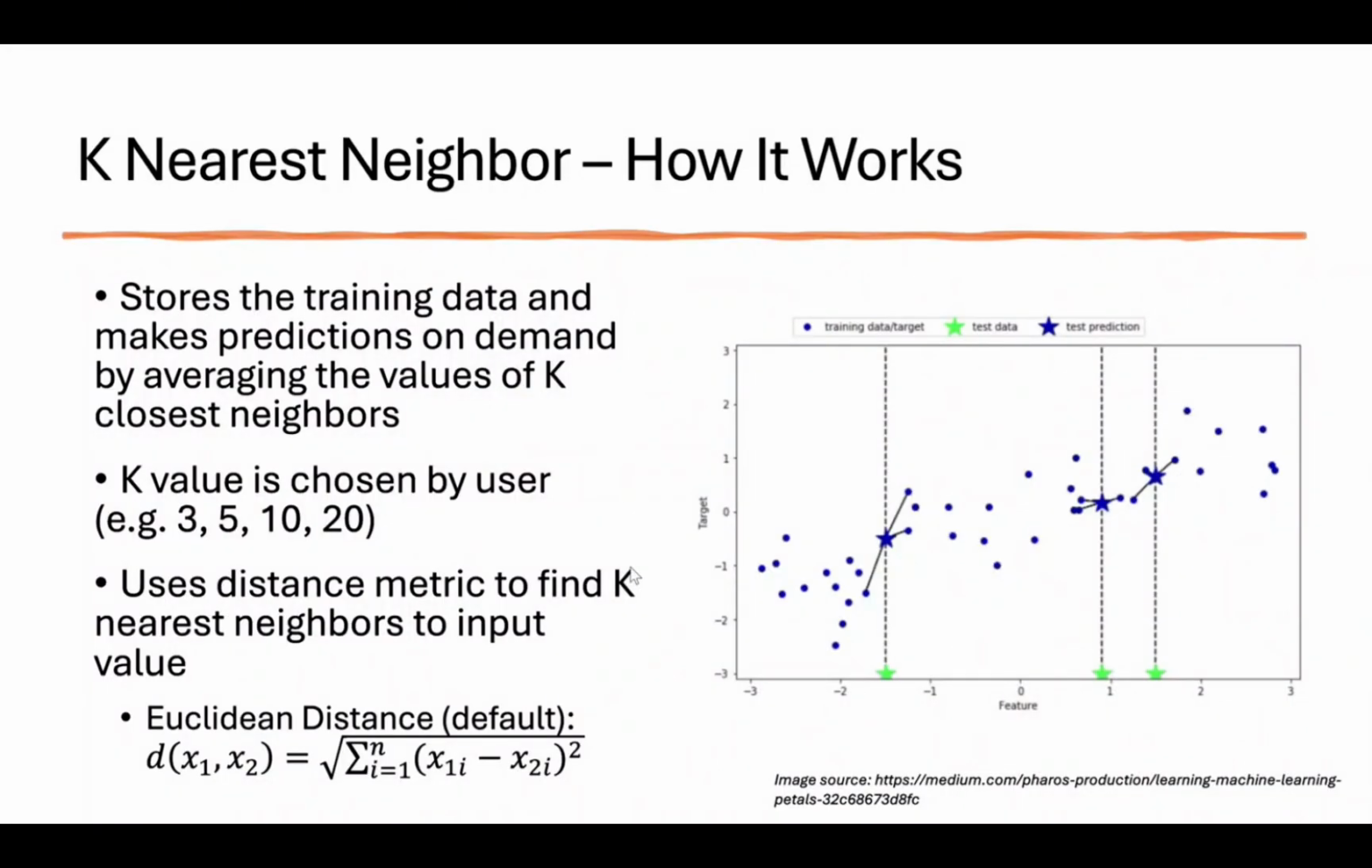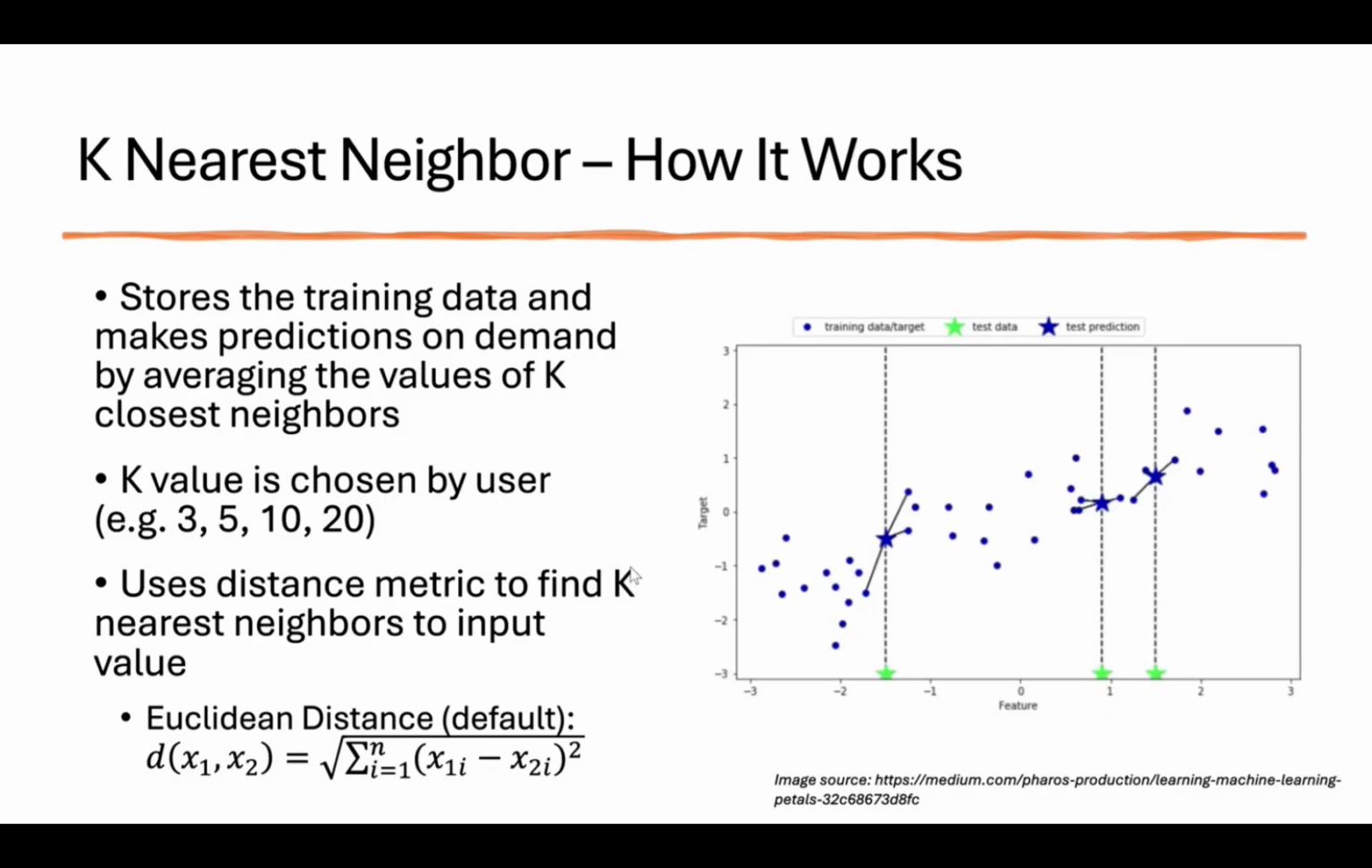So what is KNN and how do we use it in our project? KNN works by storing all the training data and making predictions only when needed. When a new input comes in, it looks at the K closest points from the training set and then predicts the output by averaging their values or taking the majority vote.